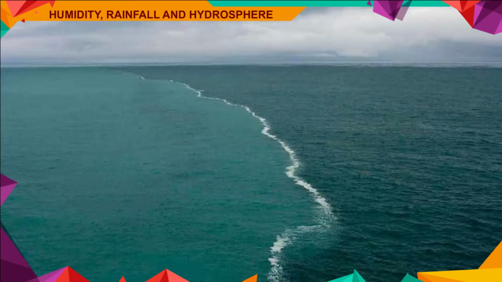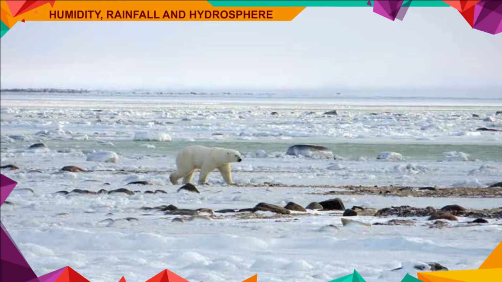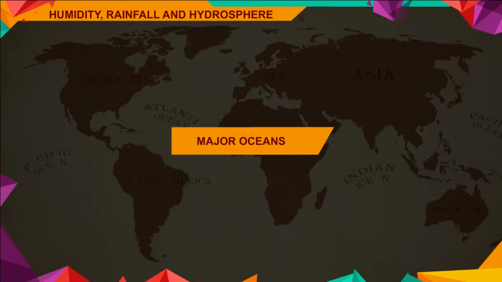In the enclosed areas where the rate of evaporation is high, the salinity is high, like in Dead Sea and Caspian Sea. In the cold polar areas where the rate of evaporation is low, the salinity is also very low, like in Baltic Sea.